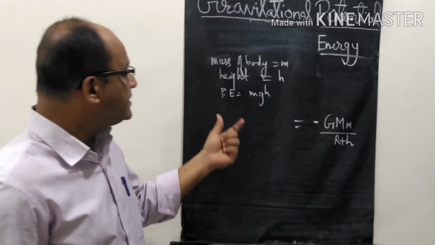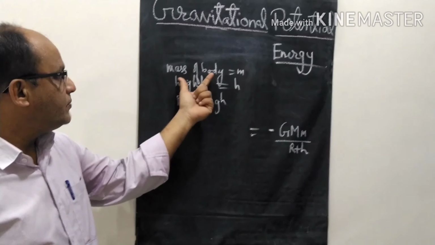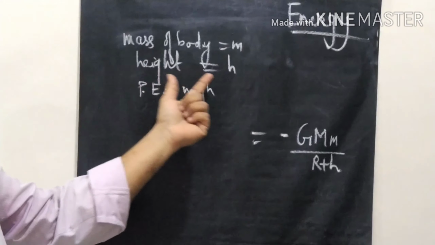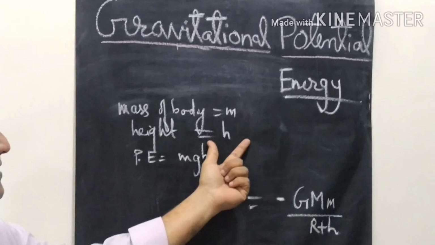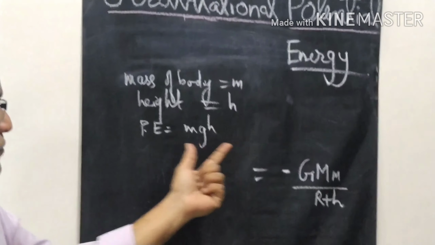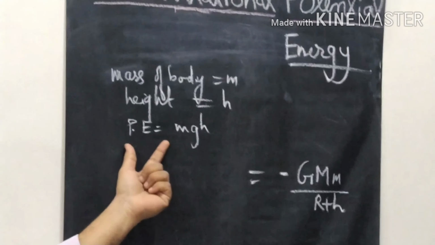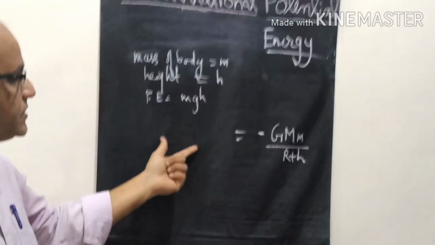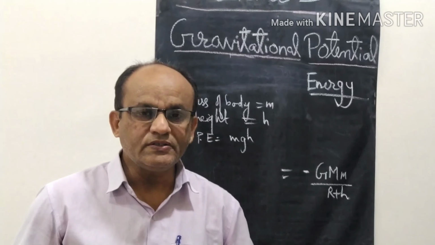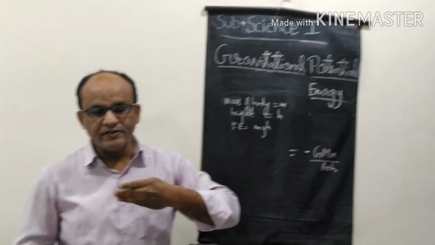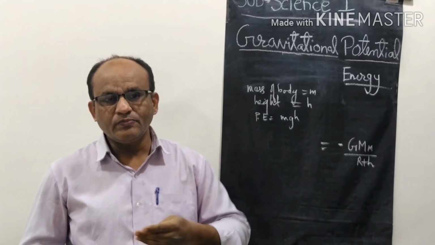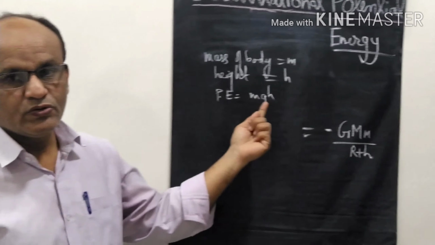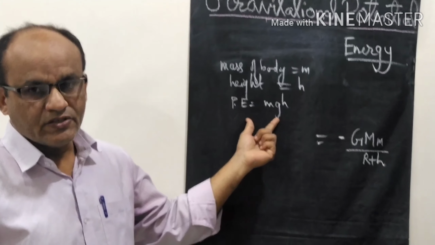Consider the mass of a body to be m, and the height at which the body is located to be h. So I can write the potential energy is equal to mgh. Now, if you go beyond the limit, where the height is very far from the surface of the earth, we know that g is 0. So the potential energy will also be 0.